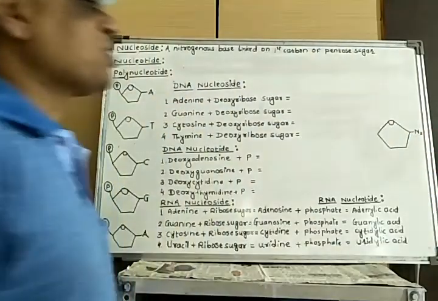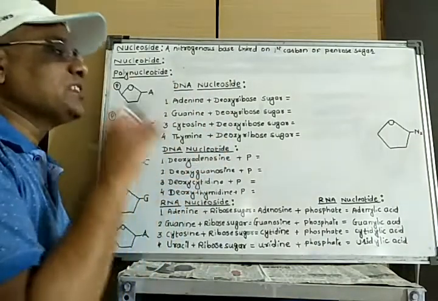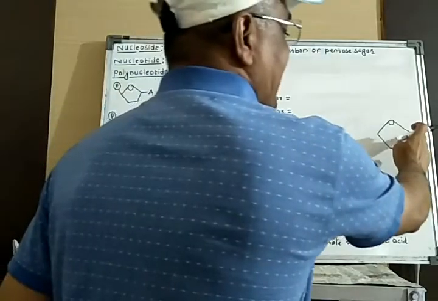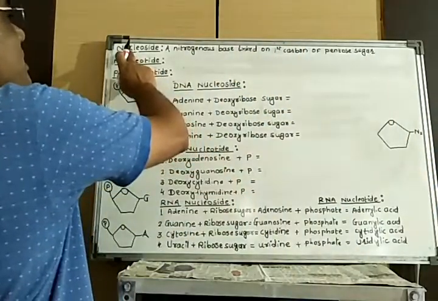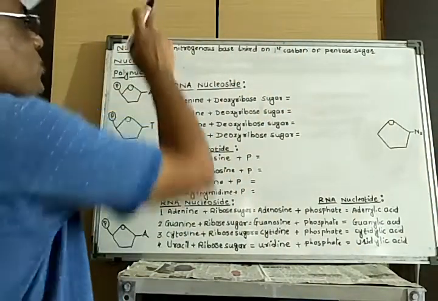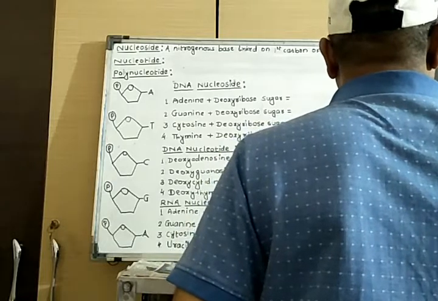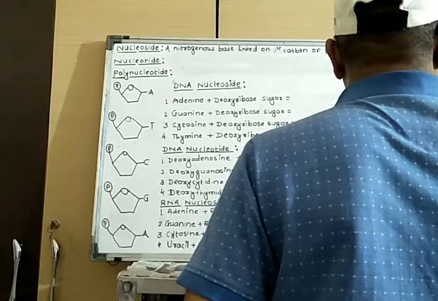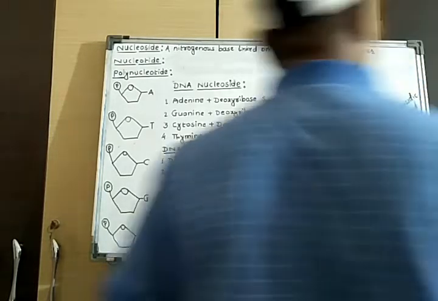I have told the types of nitrogenous bases: adenine, guanine, cytosine, thymine. When it gets linked at carbon number first of that sugar molecule, there is formation of one nucleoside, and the bond formation at this position is the glycosidic bond. That bond is called a glycosidic bond.